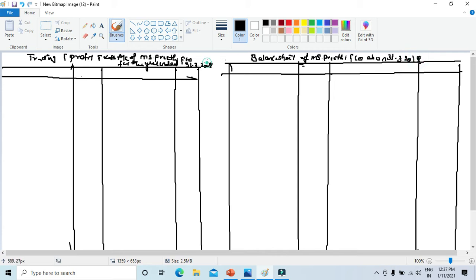So here particulars, amount, particulars, amount. Here liability, amount, asset, amount.